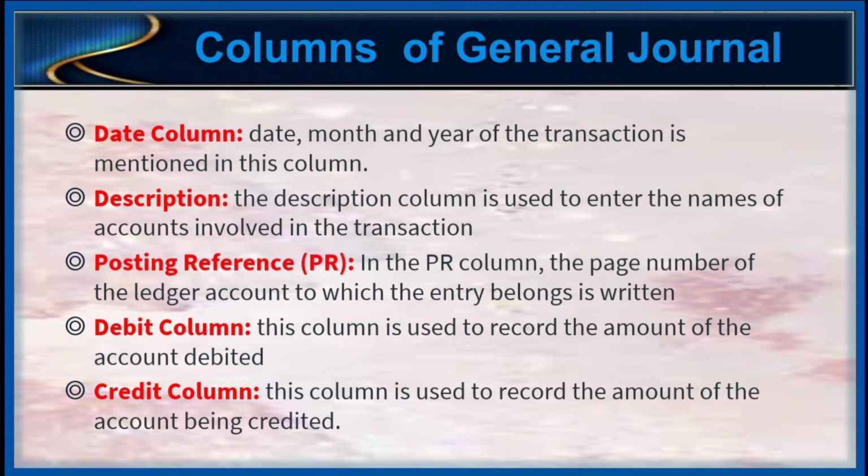Columns of general journal. Number 1, date column. Date, month, and year of the transaction is mentioned in this column. Number 2, description. The description column is used to enter the names of the accounts involved in the transaction. Number 3, posting reference or PR. In the PR column, the page number of the ledger account to which the entry belongs is written. Number 4, debit column. This column is used to record the amount of the account debited. Number 5, credit column. This column is used to record the amount of the account being credited.